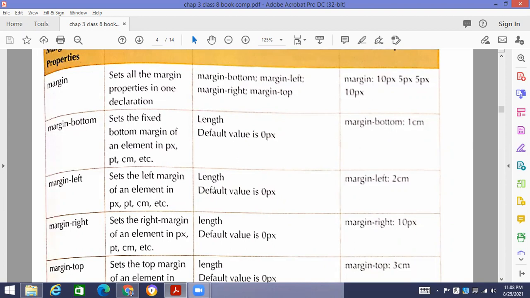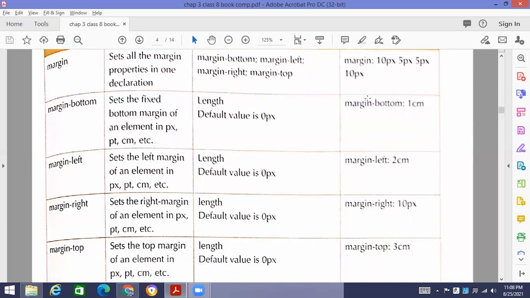Margin, let me show you one example so you will be able to understand it. The default value is 0 pixel, but if you set it in this way, with a margin of 1 centimeter, then a 1 centimeter margin will be given at the bottom. If you are taking the margin at the left side, then you write that a margin of 22 centimeter will be applied.